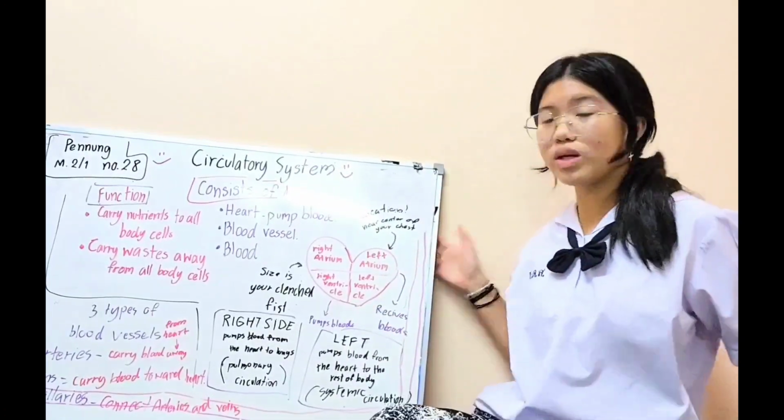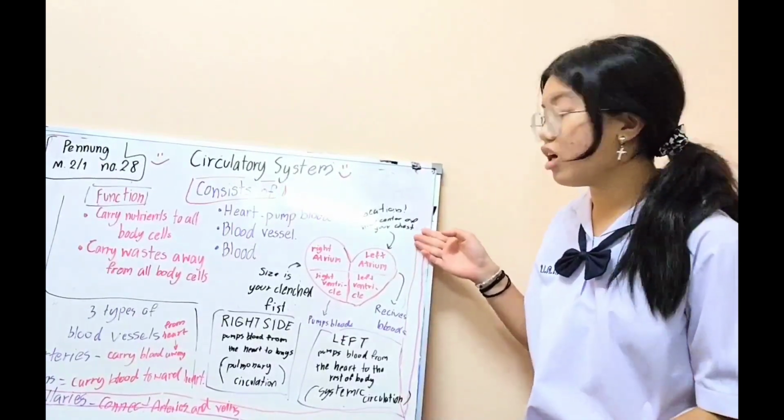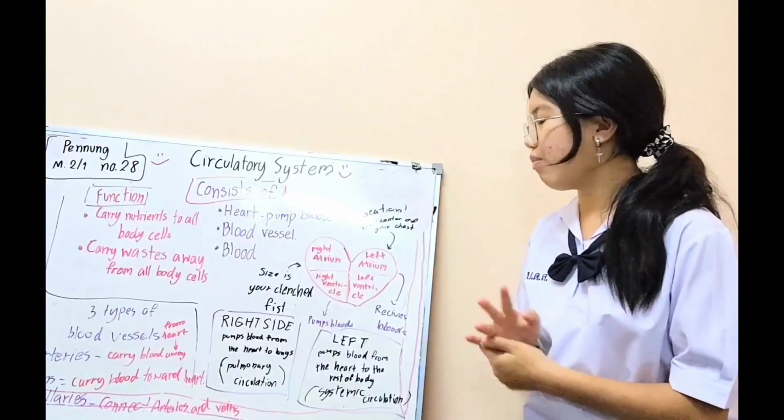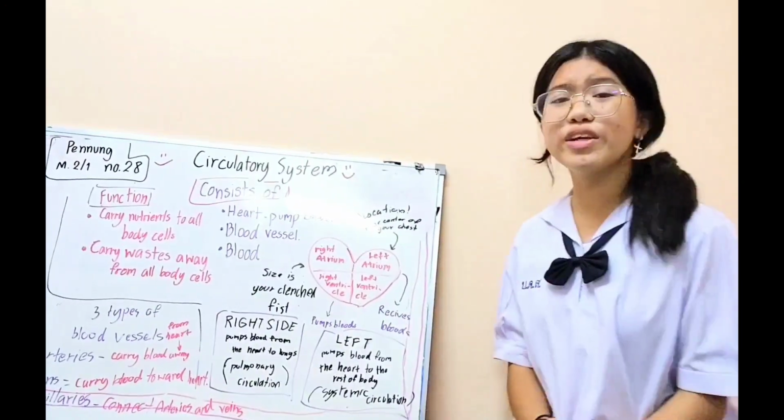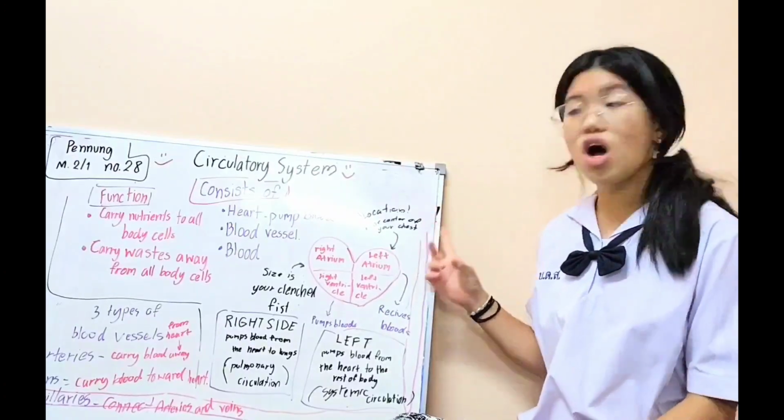Now we are going to look at here. We have the heart. The heart has 4 rooms, and the location of the heart in our body is near the center of your chest.